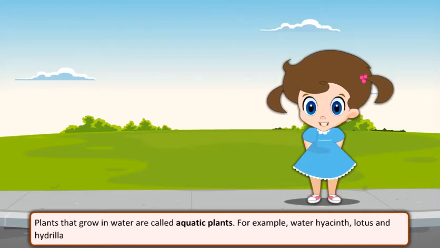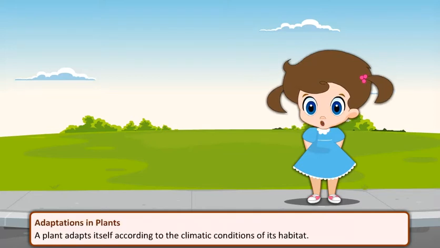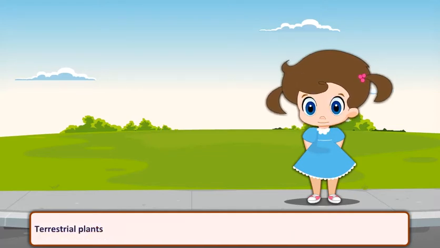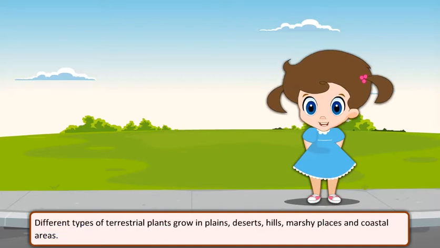Plants that grow in water are called aquatic plants. For example, water hyacinth, lotus and hydrilla. Adaptations in plants. A plant adapts itself according to the climatic conditions of its habitat. Terrestrial plants. Different types of terrestrial plants grow in plains, deserts, hills, marshy places, and coastal areas.